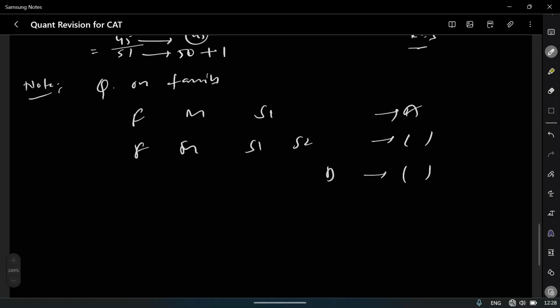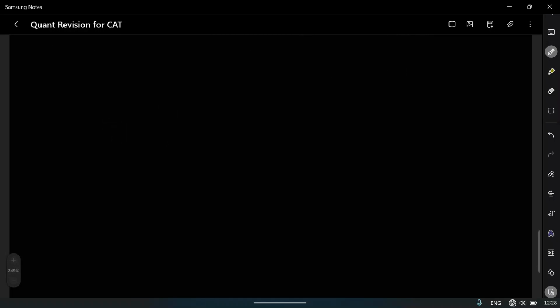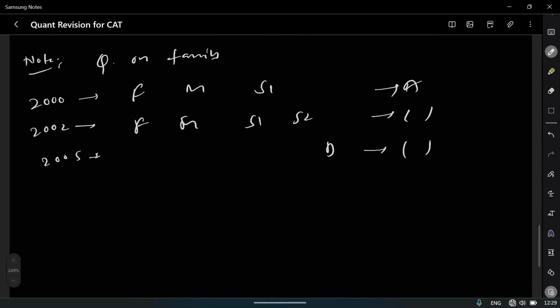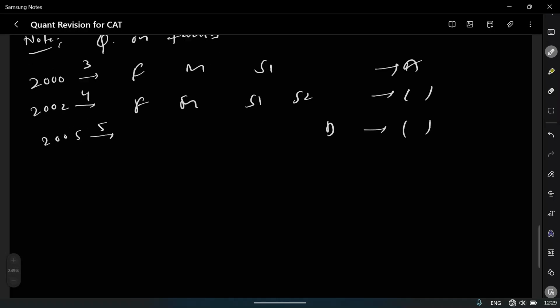For this, first you have to fix some particular year, like let it be 2000. After that, in 2002 this is the average, and in 2005 this is the average. You can put it this way, and here you write down the number of family members: three, then four, and so on. It will be easy for you to solve these kinds of problems if you do it this way.